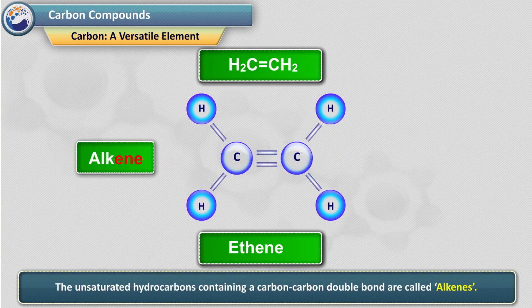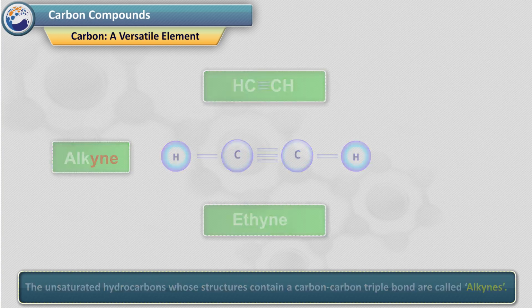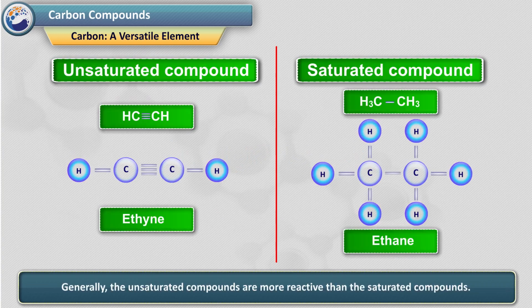The unsaturated hydrocarbons containing a carbon-carbon double bond are called alkenes. The unsaturated hydrocarbons whose structures contain a carbon-carbon triple bond are called alkynes. Generally, the unsaturated compounds are more reactive than the saturated compounds.